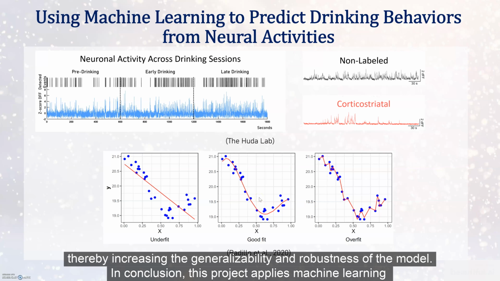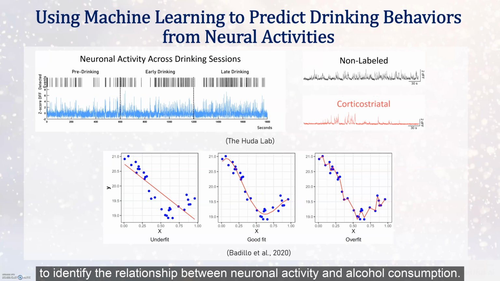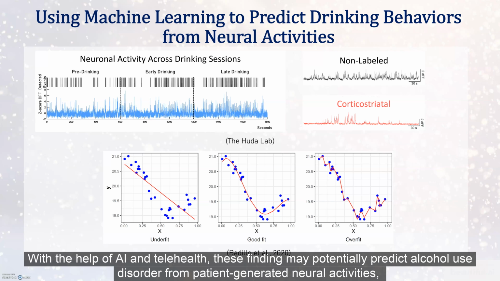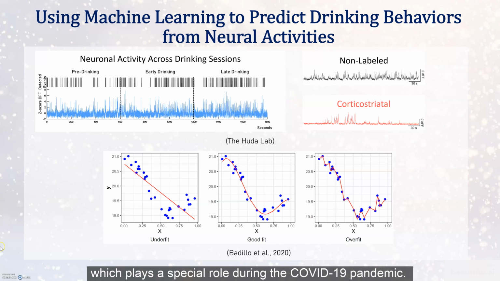In conclusion, this project applies machine learning to identify the relationship between neuronal activity and alcohol consumption. With the help of AI and telehealth, these findings may potentially predict alcohol use disorder from patient-generated neural activity, which plays a special role during the COVID-19 pandemic.